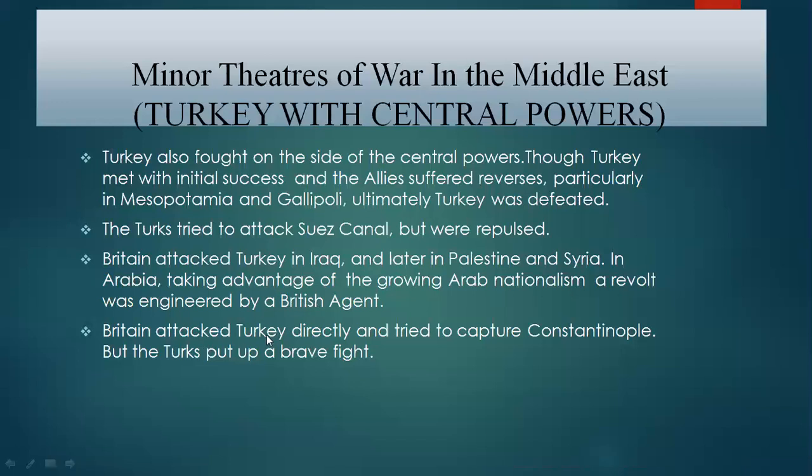Britain attacked Turkey directly and tried to capture Constantinople, but the Turks put up a brave fight. Britain continuously attacked the Turkish borders and regions wherever they held control. In the end, the British captured Constantinople, the capital of the Turkish forces. The Turks fought bravely against the British, but they lost.